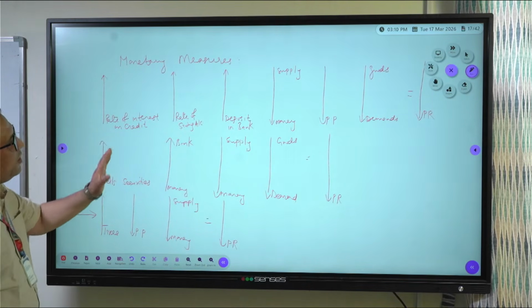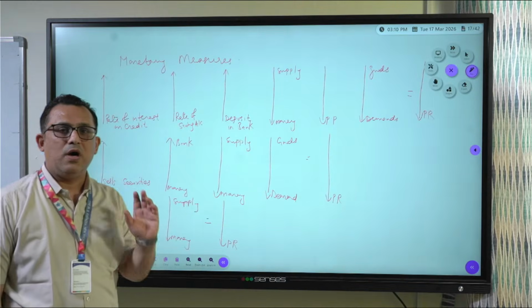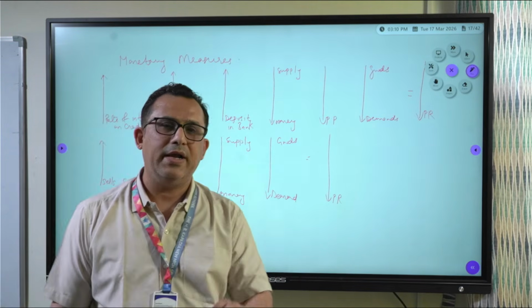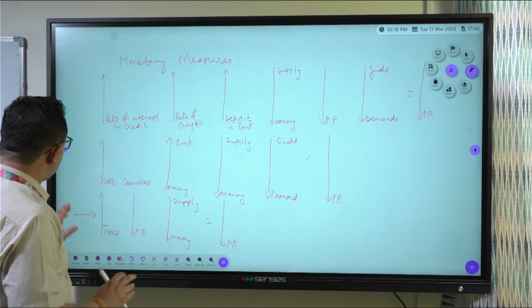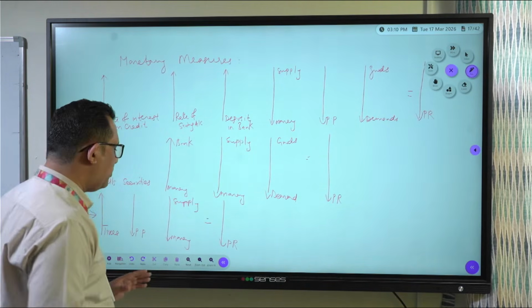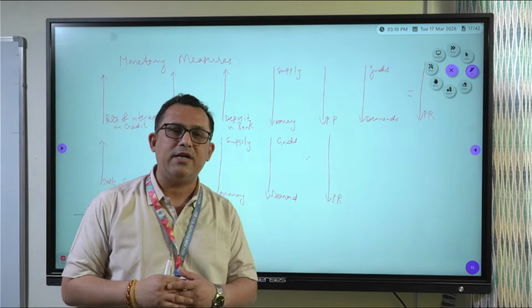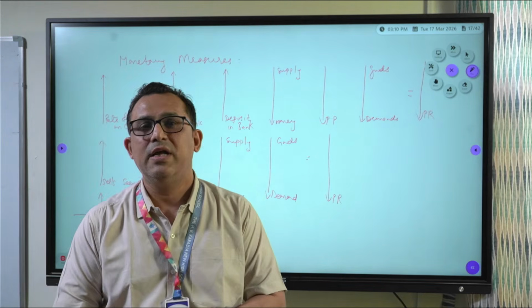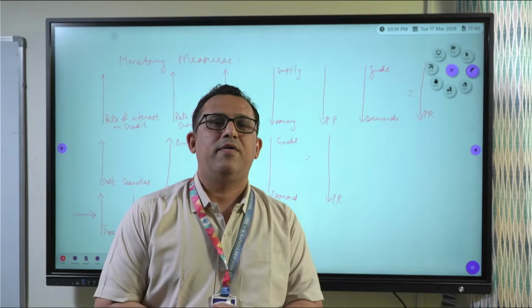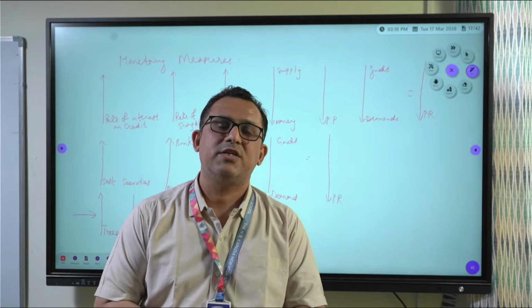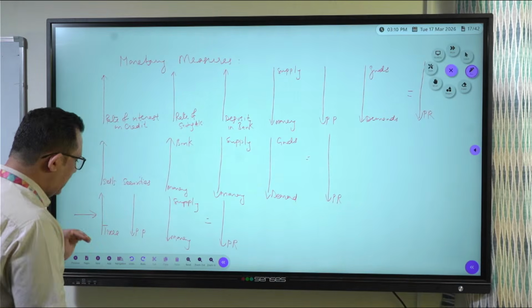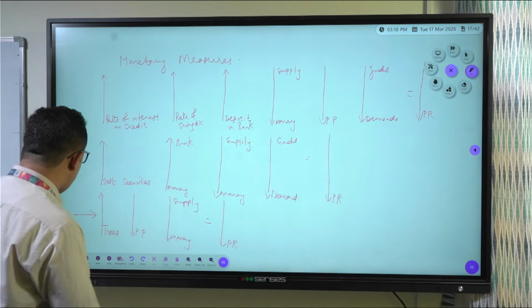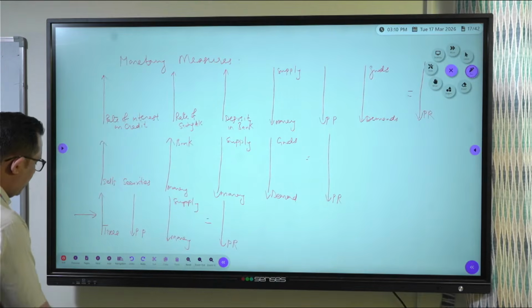But the third step, which is taken to control the supply of money from the market, is that the government changes reserve rates. Now there are various reserve rate controls in the hands of the government. They are the repo rate, reverse repo rate, statutory liquidity ratio, and cash reserve ratio. The government increases or decreases them from time to time to control the supply of money. Let me explain how.